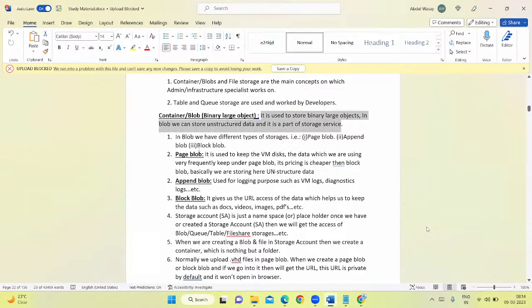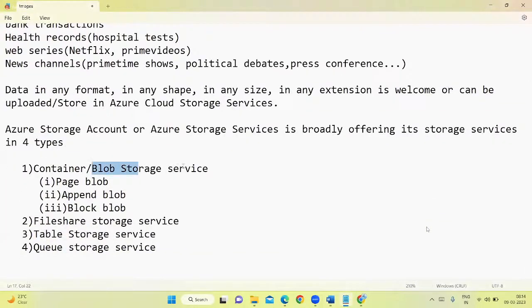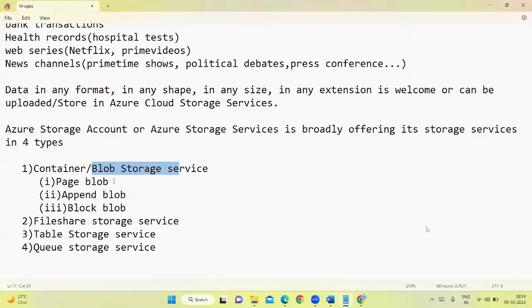Okay, fine. In blob, we have different types of storages, that is page blob, append blob, and block blob. See, this is the blob storage service, right? That's why I'm saying here in blob we have different types of storages: page blob, append blob, and block blob. So Azure is saying that I'm having different types of storage offerings based upon your data, based upon what kind of files you are uploading. Accordingly, these storage services will get categorized.